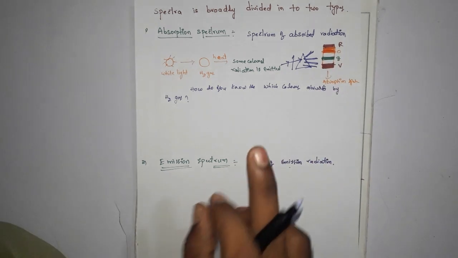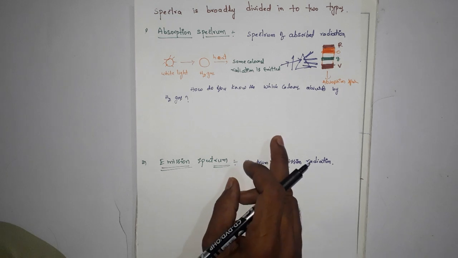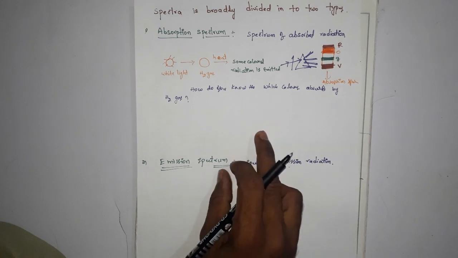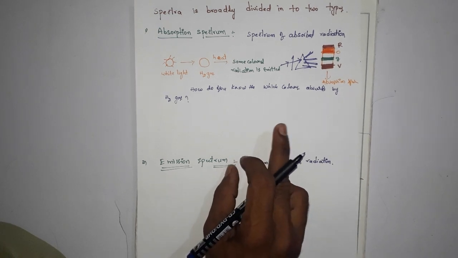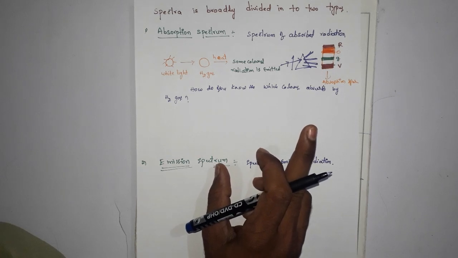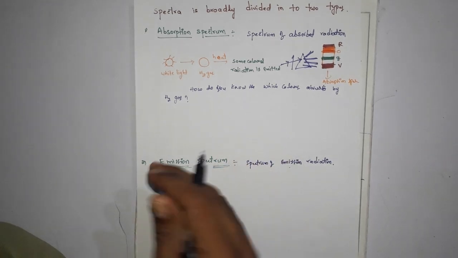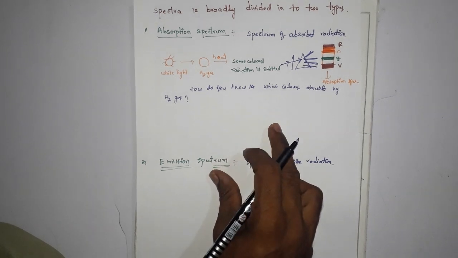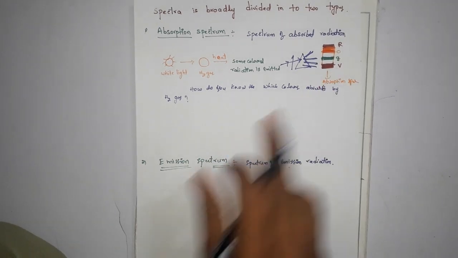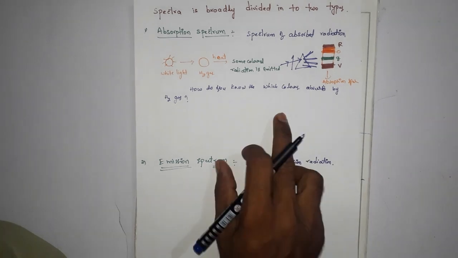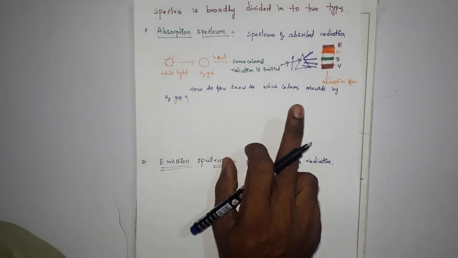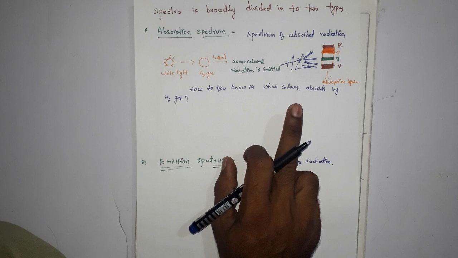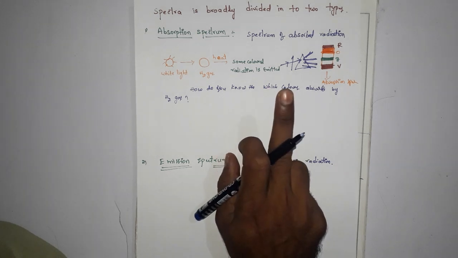That means H2 gas must have absorbed indigo, blue and yellow radiation. Whichever radiation H2 gas absorbed, those radiations will not appear on the absorption spectrum. Therefore indigo, blue and yellow radiations are absorbed by H2 gas.